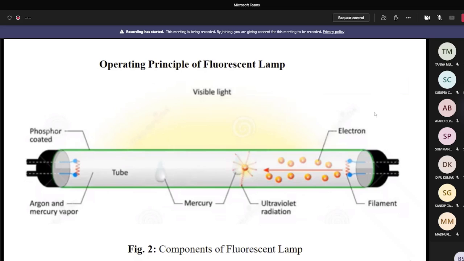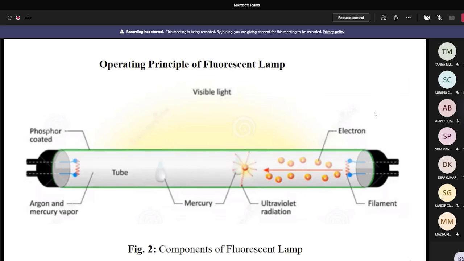Number two, if you use krypton, you can reduce the power loss, so the power rating is less. But the problem is that the starting voltage will be high with krypton. If you use xenon, you can also get many advantages. But the problem is that xenon depends on the ambient temperature. When the ambient temperature changes, the illumination from the fluorescent lamp also changes. So there are several problems for the other gases. That's why generally argon gas is used in the fluorescent lamp.